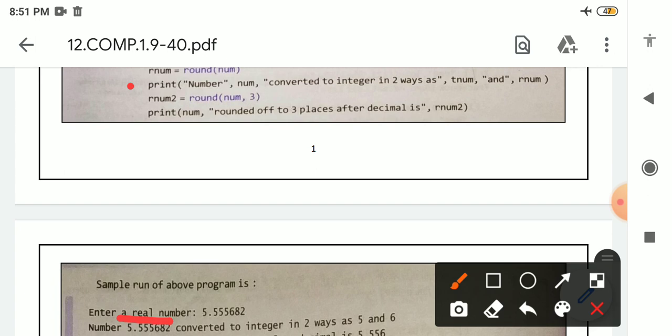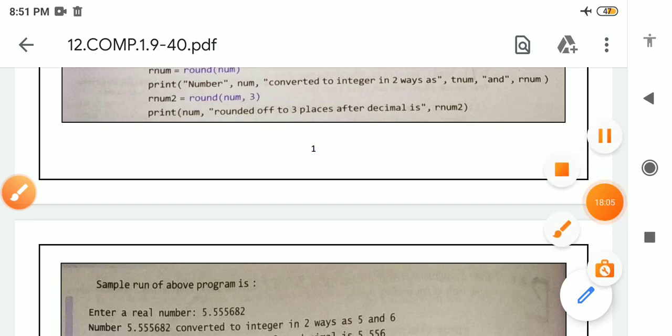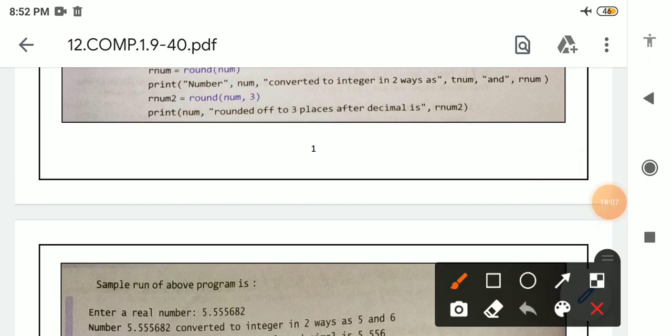After that comma, num. Means when this print statement executes, number is in double quotation, so "number" will print as it is. After that, num is containing the value which we have accepted from the user. Here the user is providing 5.5555682, so it will print here. After that, the message "converted to integer in two way as" will print here.